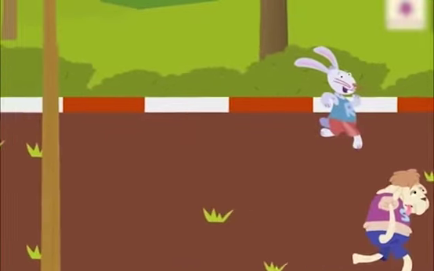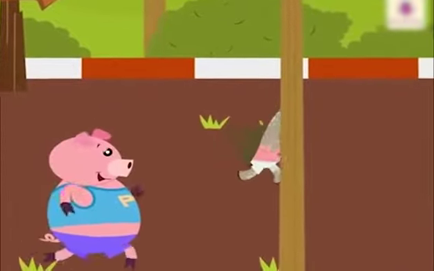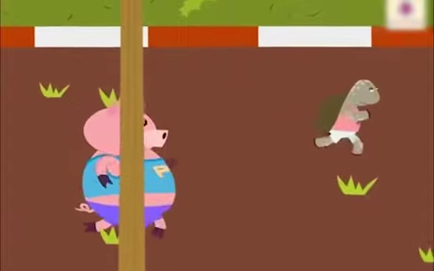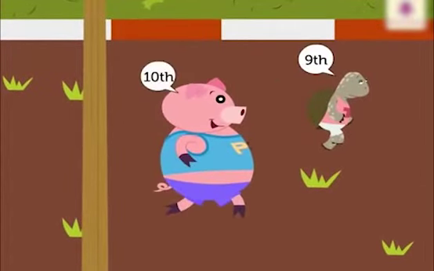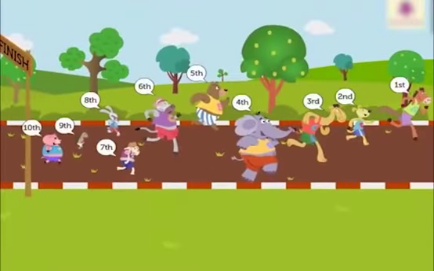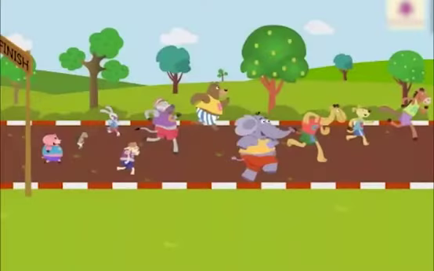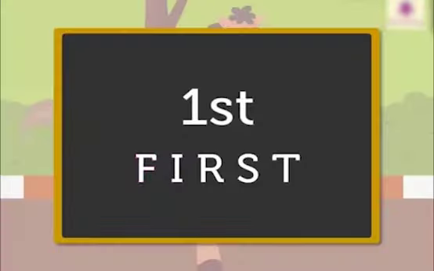I can see tortoise and pig are running very slow because they are the slowest and laziest animals. So they reach late. So tortoise at ninth position and pig at 10th position. So with this, the race ends. Okay, now let us look at the winning positions of these animals. The horse was very fast, right? So he came first. So horse is in first position.